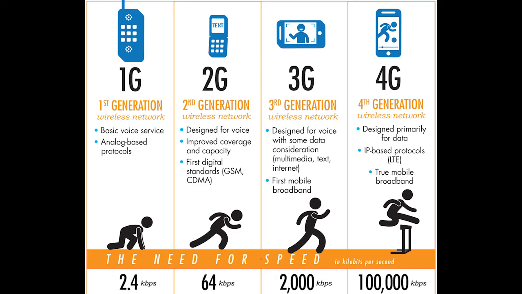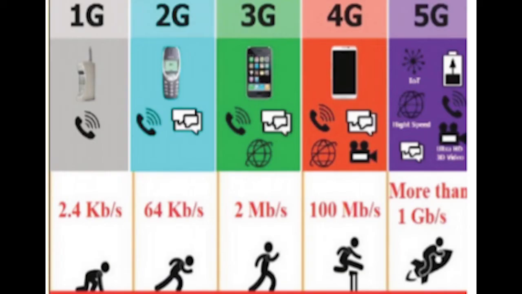This is an unencrypted transmission, and so this led to spoofing of identity. This is 1G, that is first generation. In the year 1981, NMT launched. NMT is Nordic Mobile Telephone Communication, right?